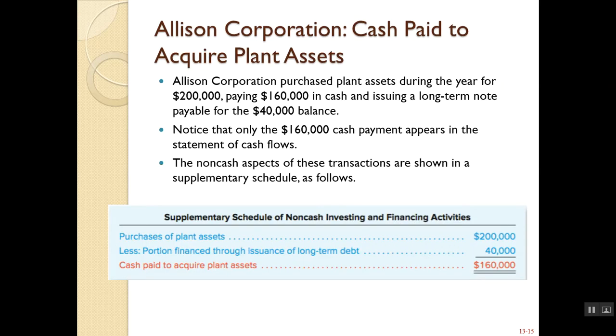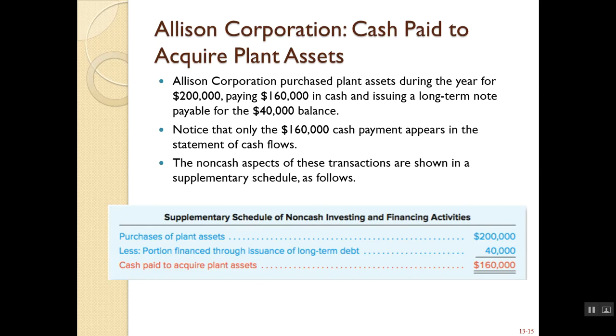We also purchased plant assets during the year for $200,000. We paid $160,000 in cash, and we issued a long-term note payable for $40,000. You'll notice that only the $160,000 in cash shows up in the statement of cash flows.